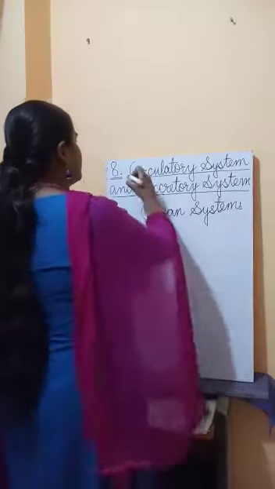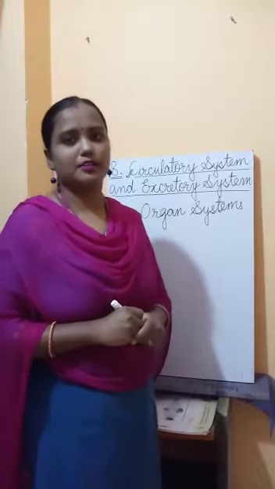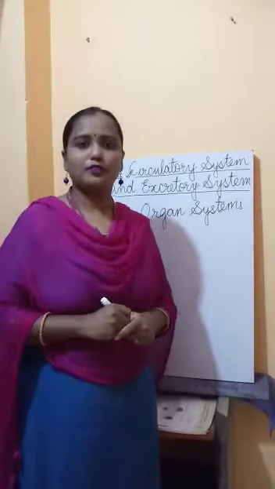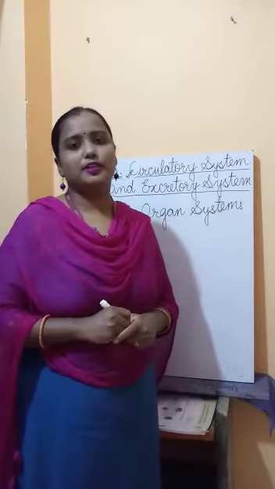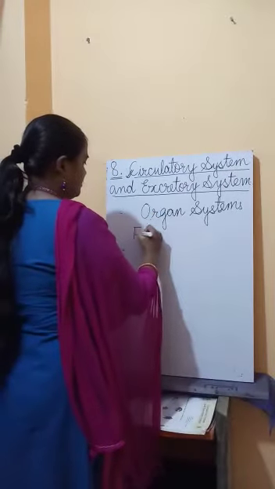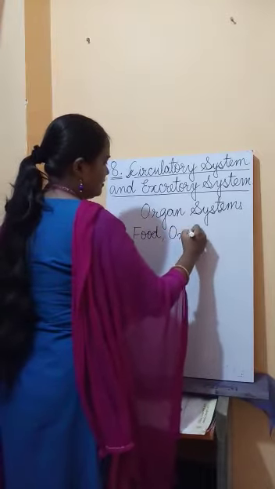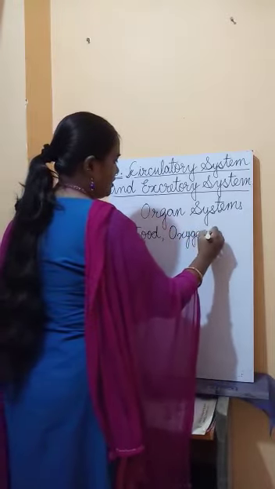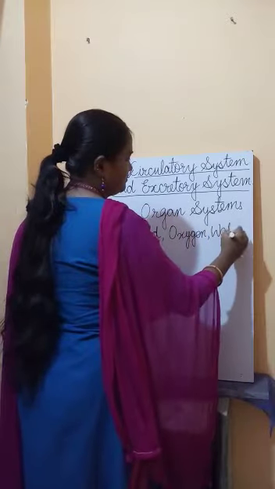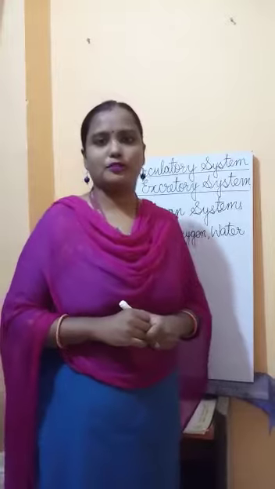The circulatory system. What is the function of the circulatory system? All of you know the human body requires food, oxygen and water for proper growth of our body.